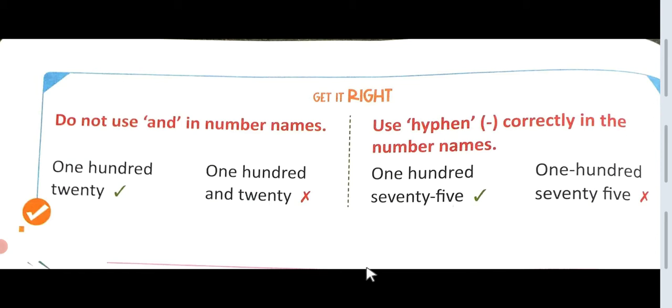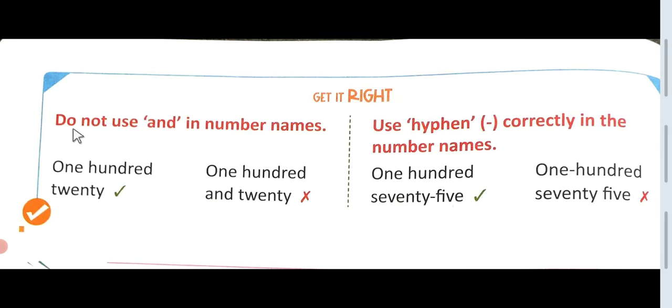So let's get to the studies now. On Saturday we started the new chapter, the first chapter, chapter number 1, numbers up to 200. Now we will start from page number 14. Last time we ended at page number 13. So on page number 14, on the top you will see "Get it right."